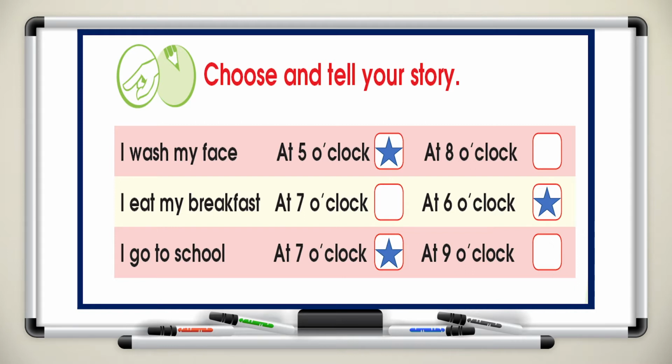Here, it is about our daily routine, starting from the morning till the evening. I wash my face at 5 o'clock or 8 o'clock in the morning. Alright, I wash my face at 5 o'clock. Number 2. I eat my breakfast at 7 o'clock or at 6 o'clock. Yes, I eat my breakfast at 6 o'clock because I go to school at 7 o'clock. Alright, I go to school at 7 o'clock, not 9 o'clock because school starts at 7. Alright, boys and girls, great job.